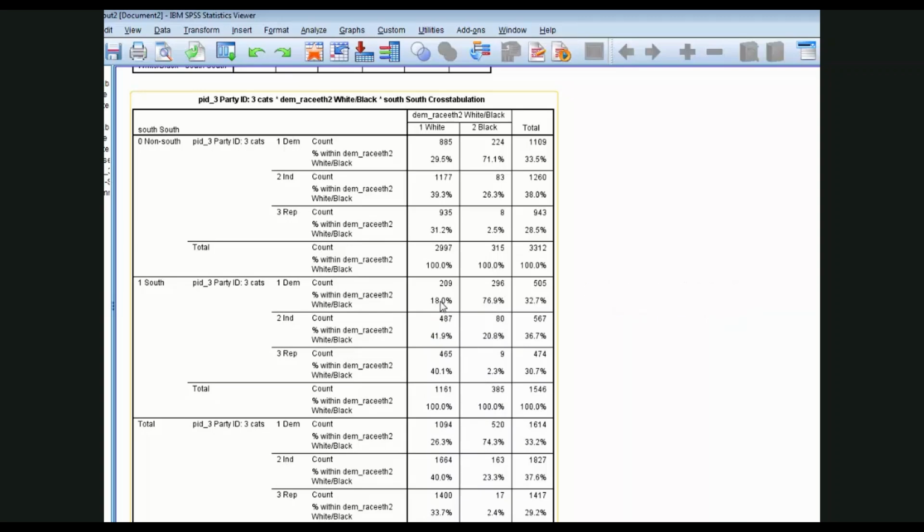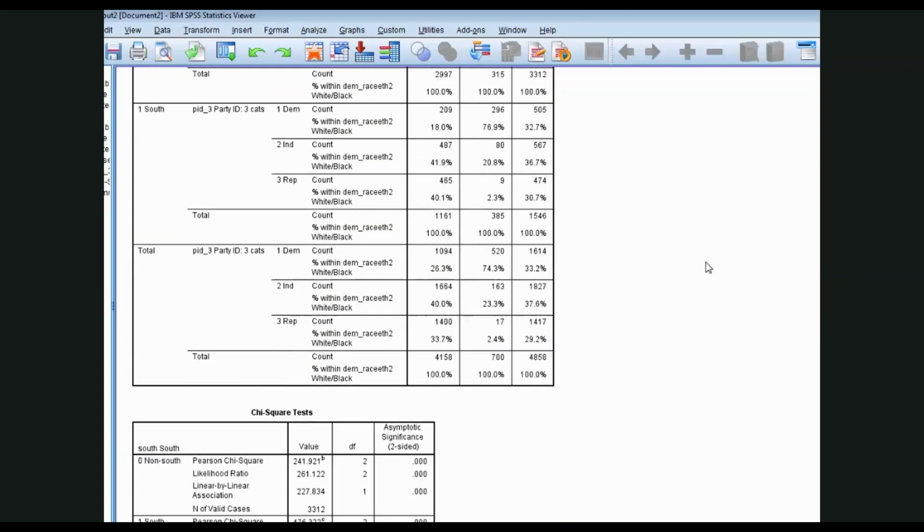So one could look at these percentages and see very large differences, probably going to trump the null hypothesis almost certainly. And also, we can see that there's interaction going on. Why? Because the strength of the relationship is different across values of the control variable. It's stronger in the South than in the non-South. Let's see if the statistics bear out both significance and our interaction interpretation.